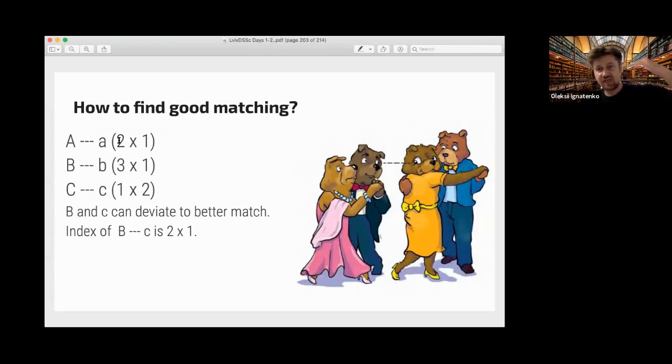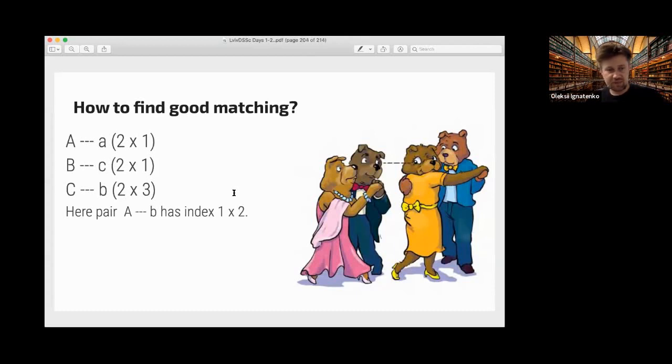The index is their choice in their preferences. So here B and C can form a better match, because the index of the pair B (big) and C (small) is 2, 1, and it's an improvement for B, and this is an improvement for C. So this matching is not stable.